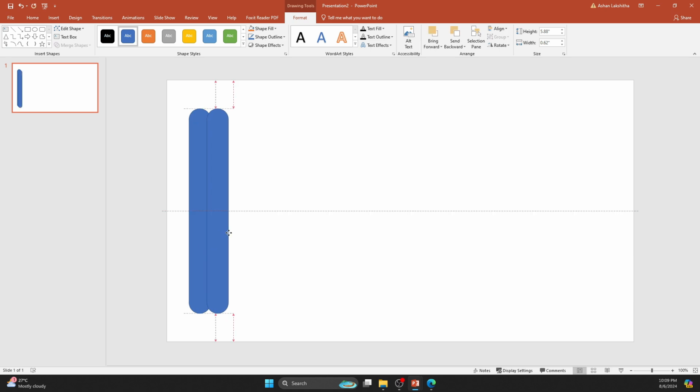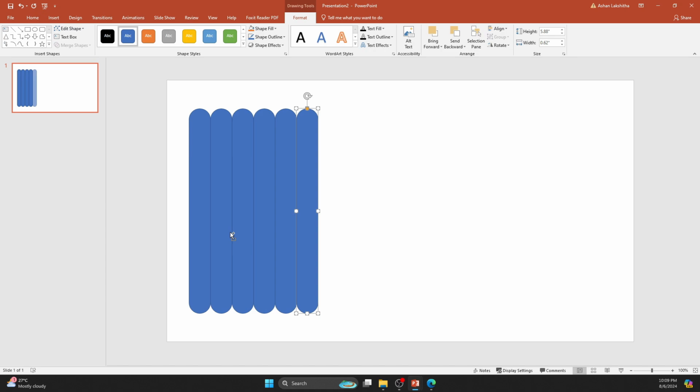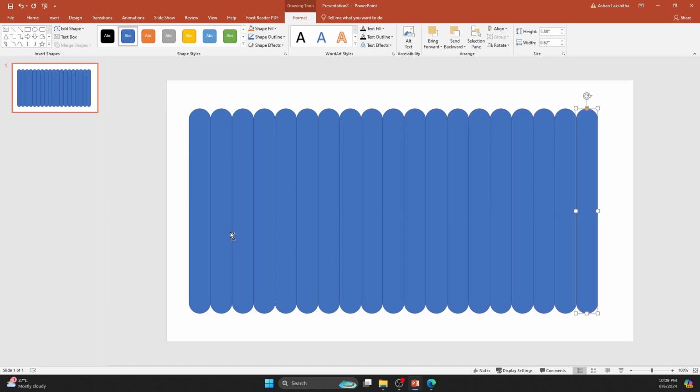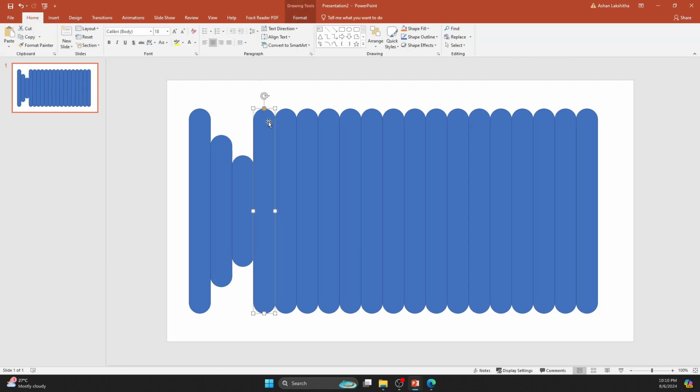Next, duplicate the rectangle and place it next to the previous one. Press the Ctrl and D buttons together to generate more shapes next to each other. Adjust the height of each rectangle to make them appear random. Ensure you press the Ctrl button while adjusting the height.